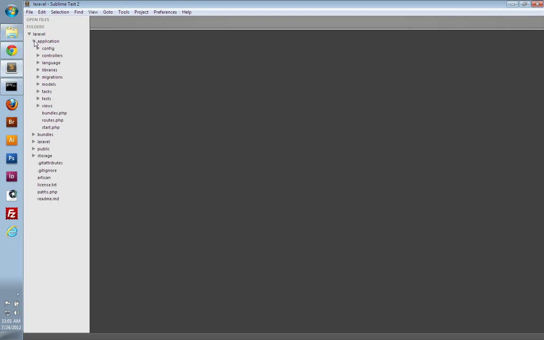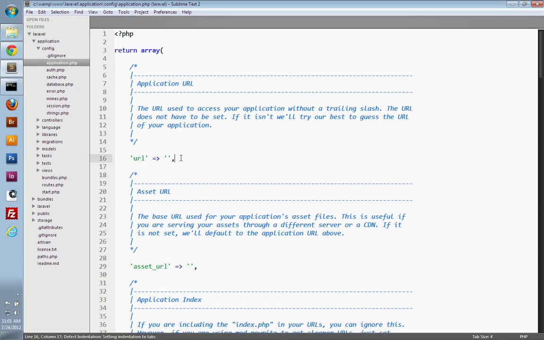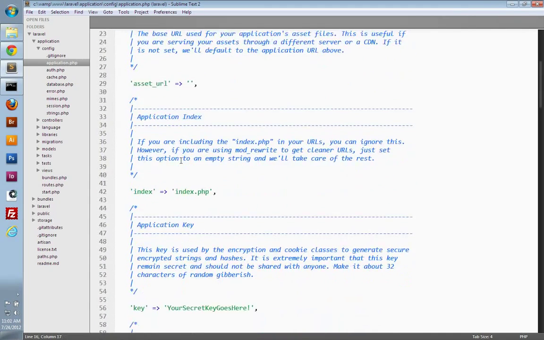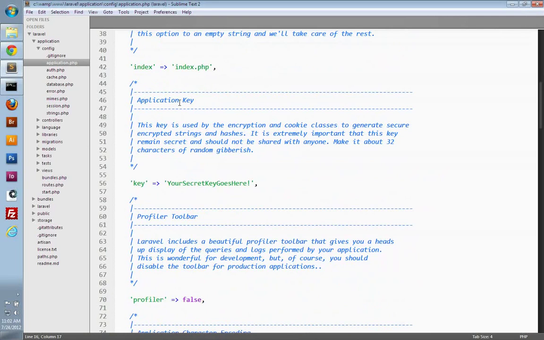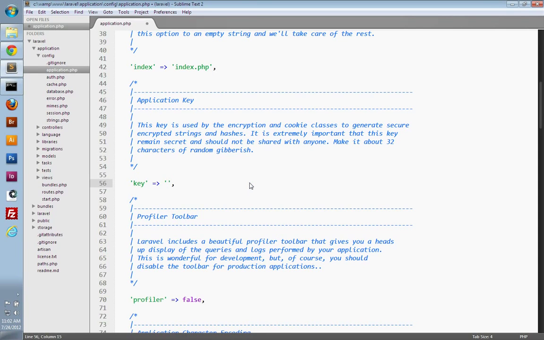So to get started with setting our application key, we need to go into Application, Config, and open up application.php. And if we scroll down to about the fourth section here, we can see this is where we set our application key. This key is just a random 32 character string used for hashing and encrypting. So it just has a placeholder string at the moment that comes with every installation. You want to make sure you change this out. You can either enter in a random string manually, just typing it, or you can use the artisan command line utility to generate a random string for you, which is what I'll demonstrate here.